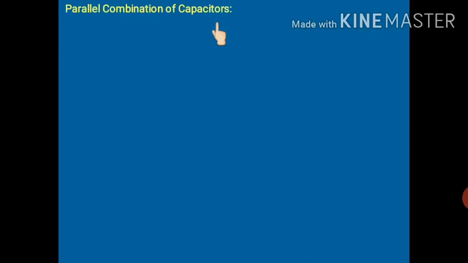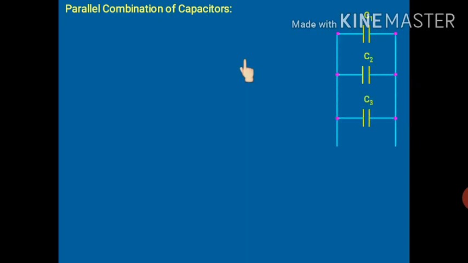Next we have the parallel combination of capacitors. This is another kind of combination, so let's discuss it. This is one capacitor C1. This one is another, C2. This one is another, C3. And how are they combined with each other? At a common point. All the positive plates are connected to one common point, and all the negative plates are connected to one common point. This type of combination is known as the parallel combination of capacitors. And all these three are connected to a battery whose potential is V.